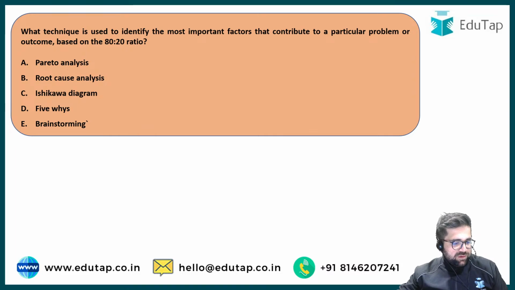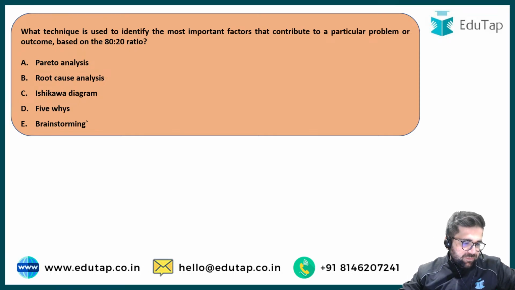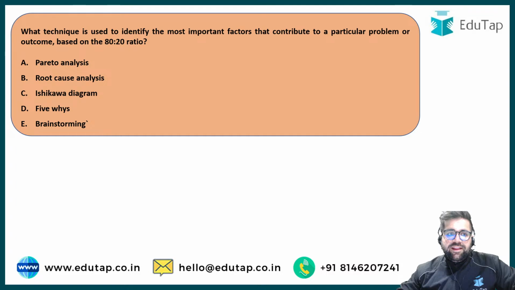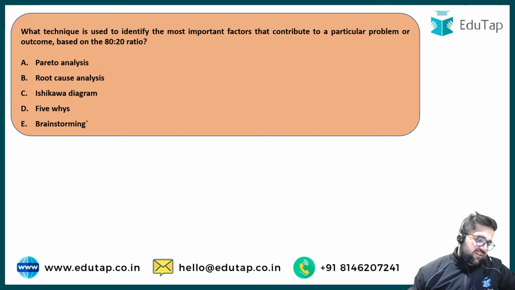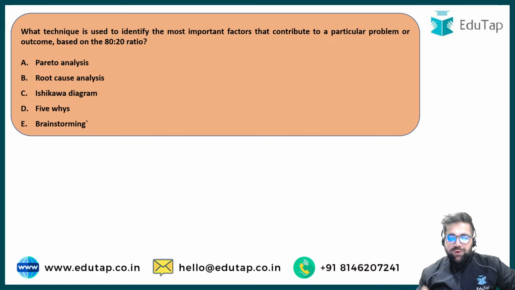Very low participation indeed. Cool. So the first answer which I'm getting is from Akash. Definitely the answer is Pareto analysis, which is given by Vilfredo Pareto. He is a professor from Italy, if I'm not wrong. He has contributed to the field of decision making by giving the 80:20 ratio of decision making, or how you have to make decisions in the context of using Pareto analysis.